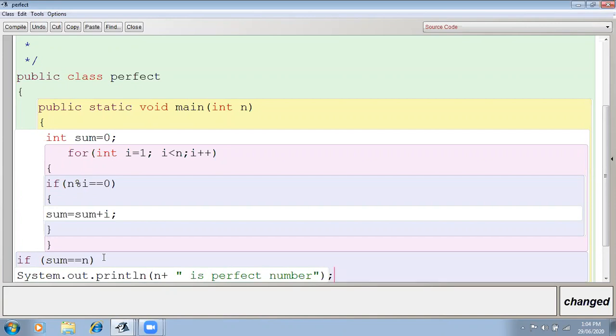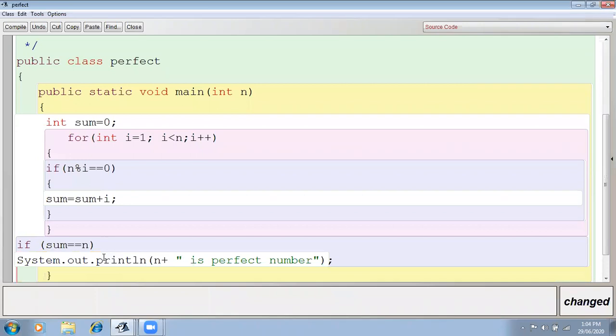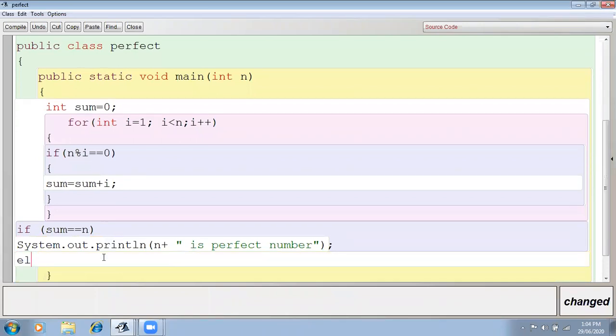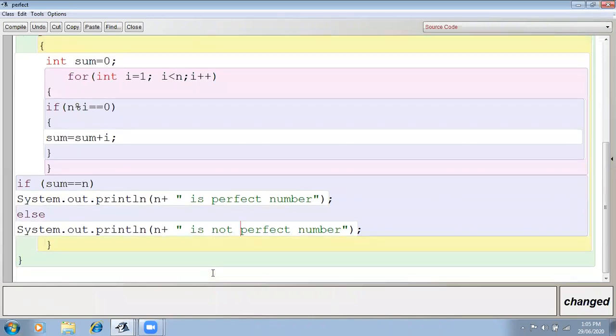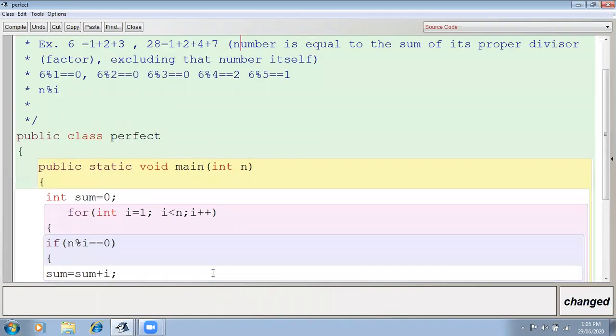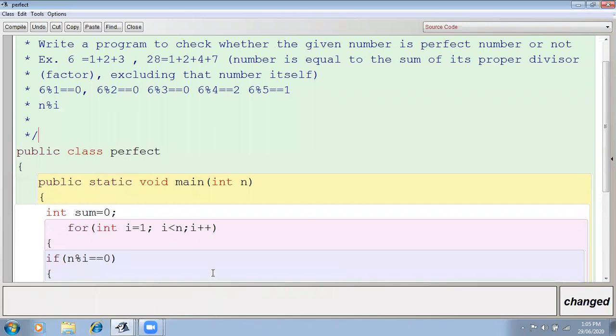It should be an appropriate message. Otherwise, in the else you will write system.out.println n is not perfect number. Okay, understood? Very easy program, very short program.